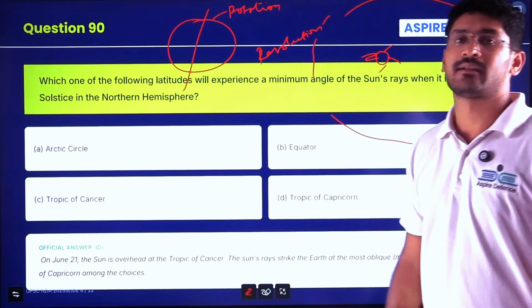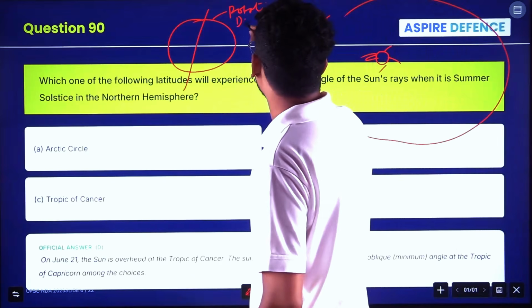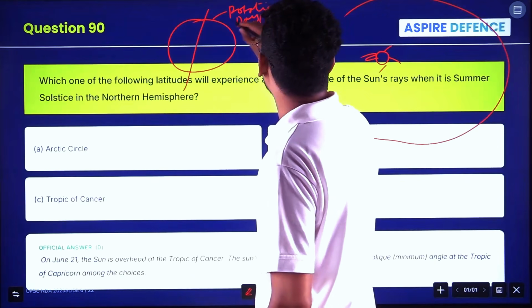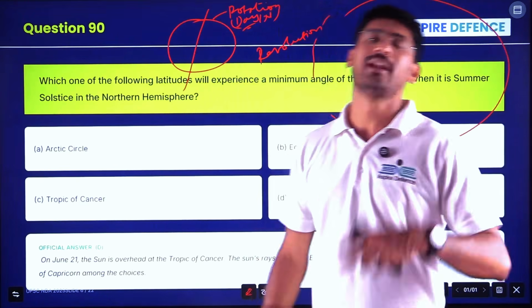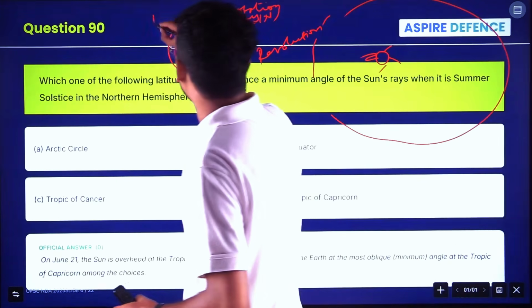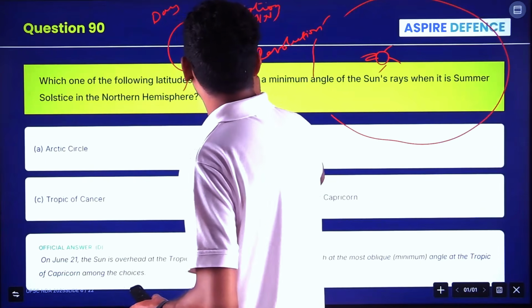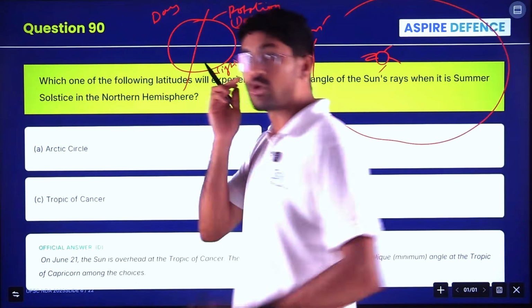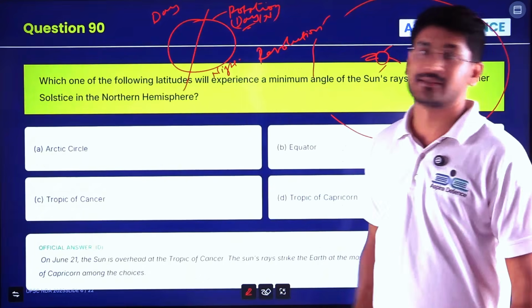Day and night, 24 hours, is caused by Earth's rotation. It might not be exactly 12, but a 12-hour day and 12-hour night is caused by the rotation of the Earth around its axis.